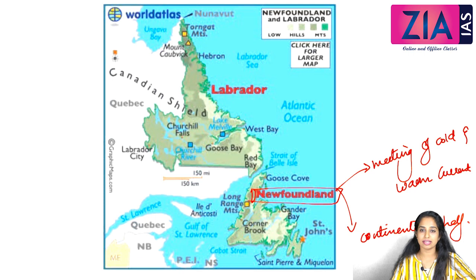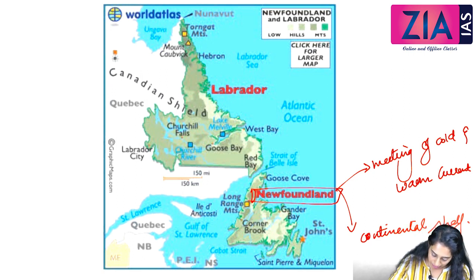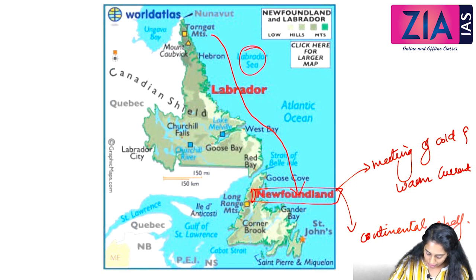Now let us understand which currents are meeting. We just said that the fishing area is flourishing in Newfoundland because of the meeting of the cold current and the warm current. The cold current is called the Labrador current, which is coming from the Arctic Ocean, passing through the Labrador Sea and reaching near the eastern part of Canada. We can locate the Labrador Sea here. So the Labrador current is coming here and meeting near Newfoundland.